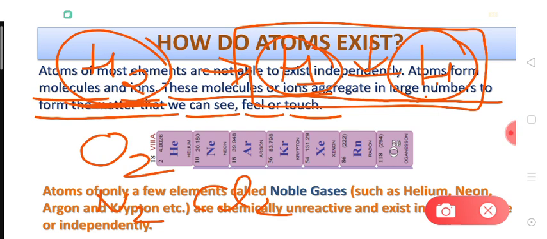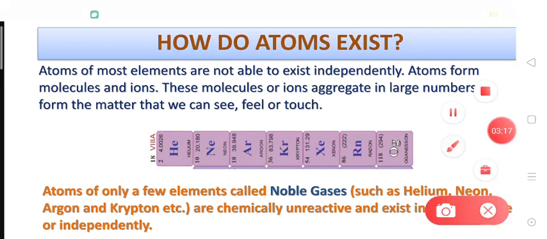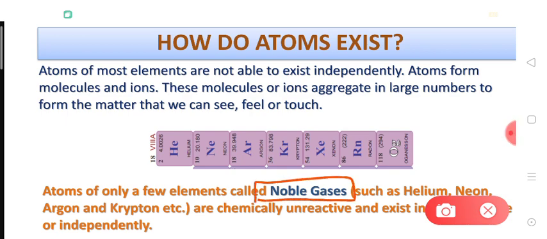There are certain exceptions to this: a few elements in which the atoms exist independently. These elements are called the noble gases, such as helium, neon, argon, krypton. These elements are chemically unreactive, and because of this they do not perform any chemical reaction or chemical bonding.